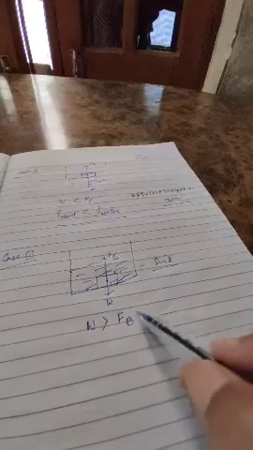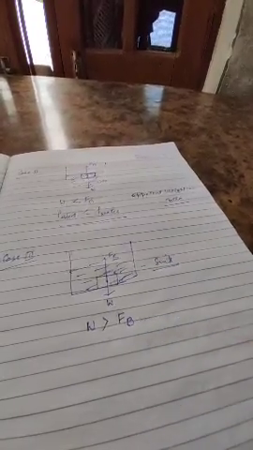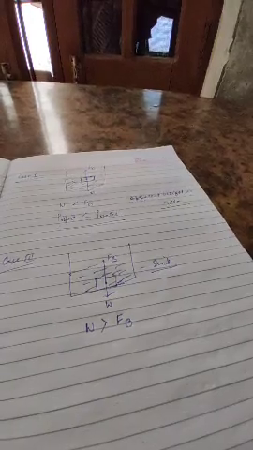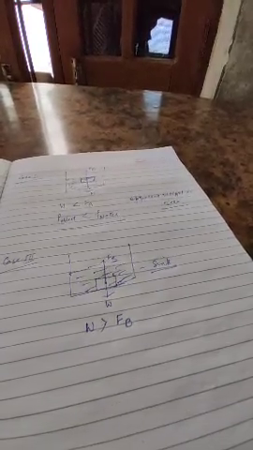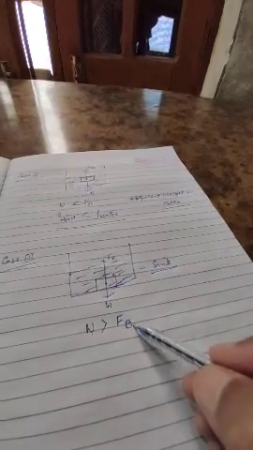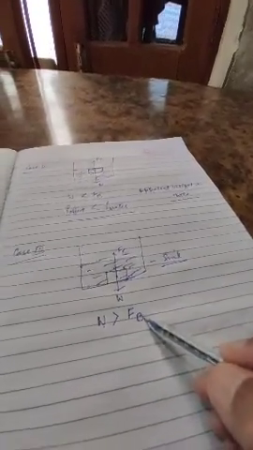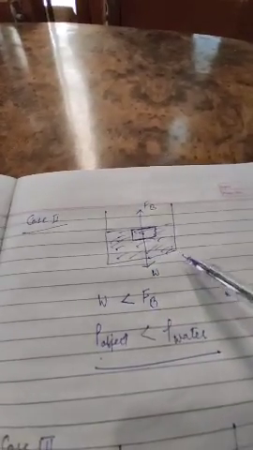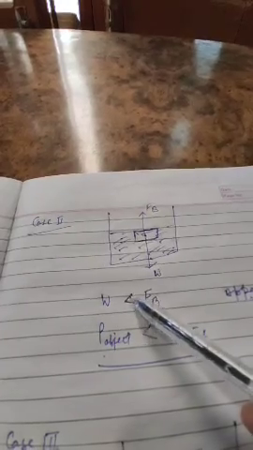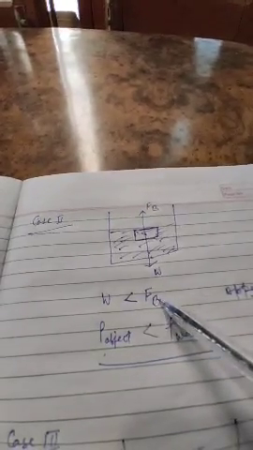So you can apply this logic in case of sinking of the nail. When the nail is thrown in water, it sinks because the weight of the nail is greater than the upthrust force. And you can apply the logic in case of ship, floating of ship, that the weight of the floating ship is less than the upthrust force.